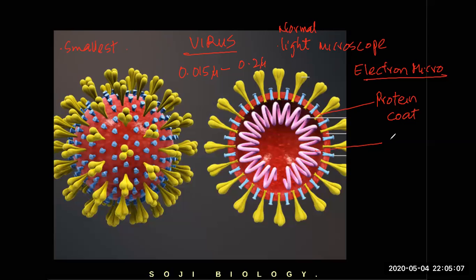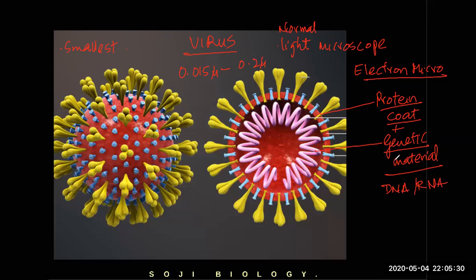Only two parts. And inside you find a genetic material. What's the meaning of genetic material? It means it has the genes of the virus. So only two things in a virus. It has a protein coat, a covering of protein, and it has genetic material. They call the genetic material DNA or RNA.